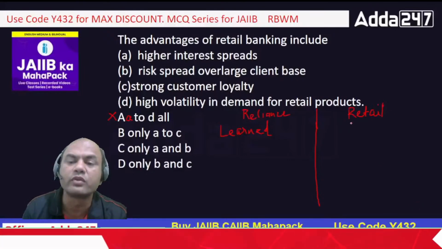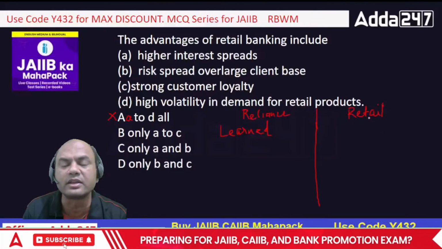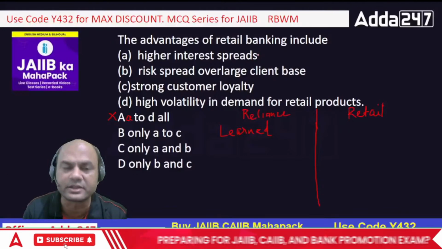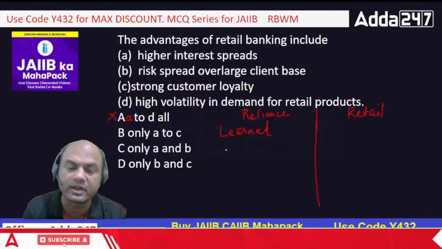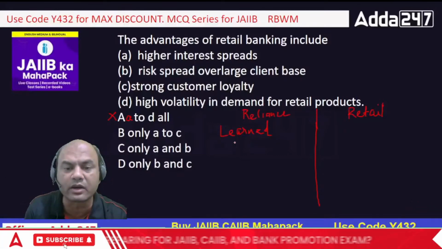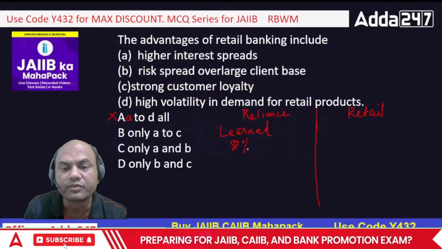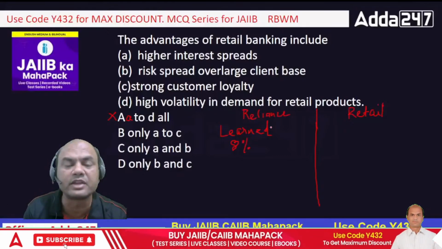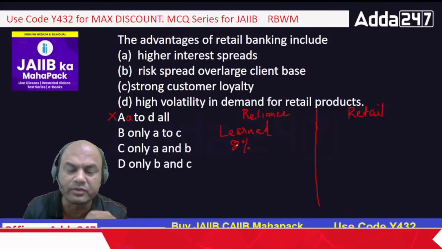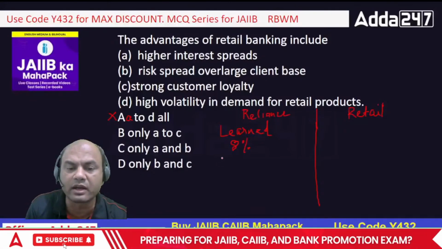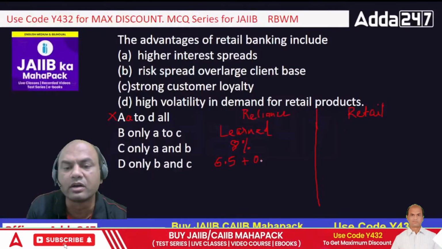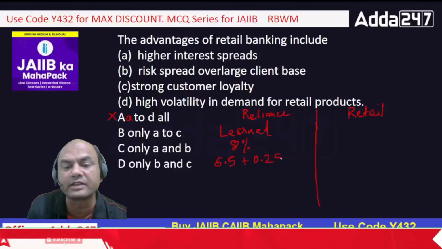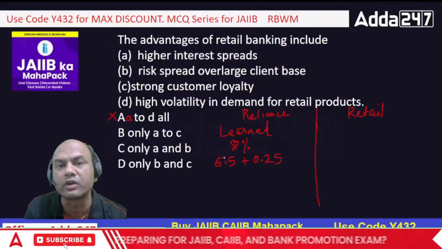No. So what happens when the customer doesn't know anything? You can charge a bit higher spreads. If I go and tell Reliance that yes, I'll give you a loan at around 8%, the learned team of Reliance will say, presently the repo rate is, let's say, 6.5. I won't give you any rate other than 6.5 plus 0.25. Earn only 0.25. So the Reliance team will know what the repo rate is, what the reverse repo rate is.